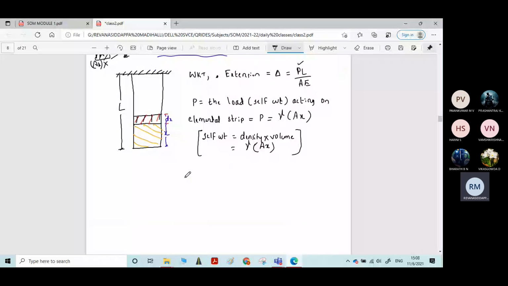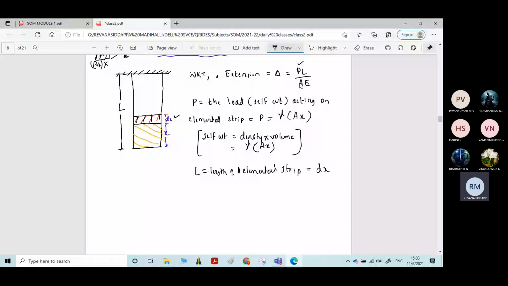Then L is the length of the elemental strip. What is the length of the elemental strip? It is dx. Cross-sectional area A you keep as it is, Young's modulus you keep as it is.